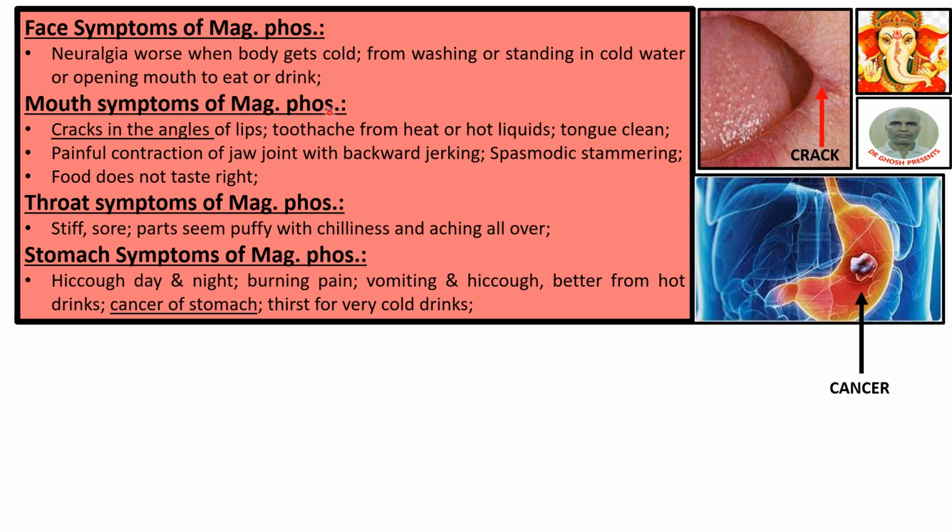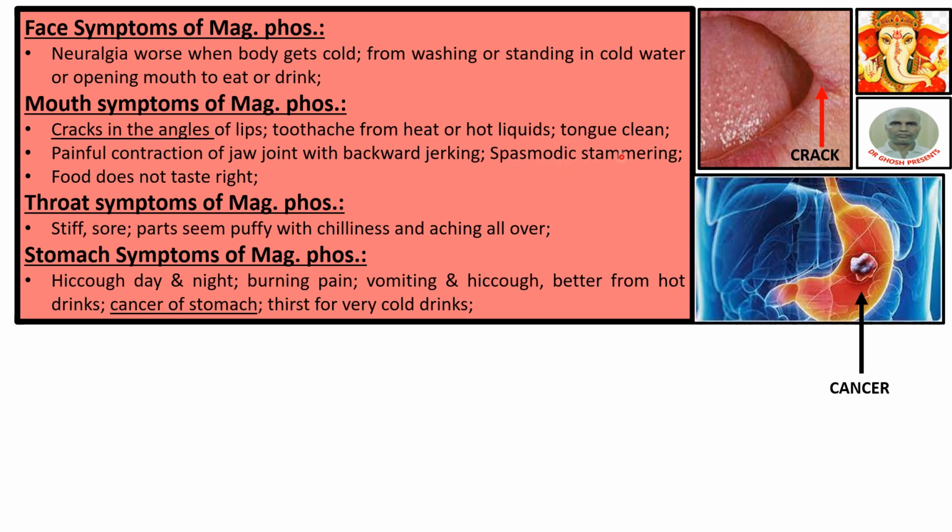Mouth symptoms of Mag Phos. Cracks in the angles of the lip. This is the angle of the lip. This is the tongue, so this corner has a crack. Toothache from heat or hot liquids. Tongue clean. Painful contraction of jaw joint with backward jerking.